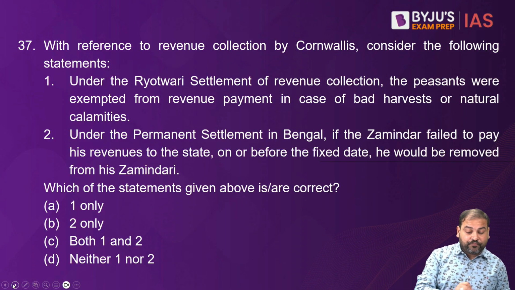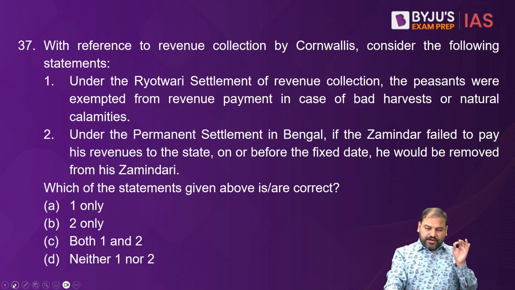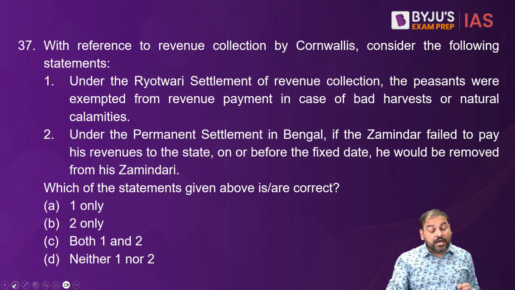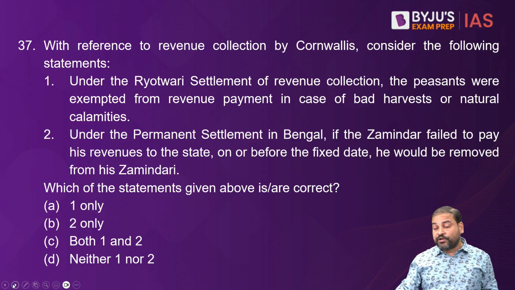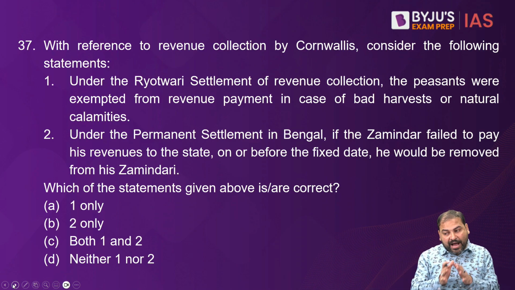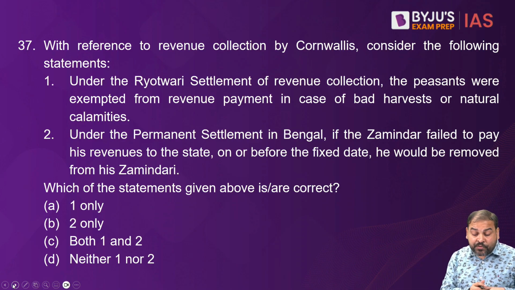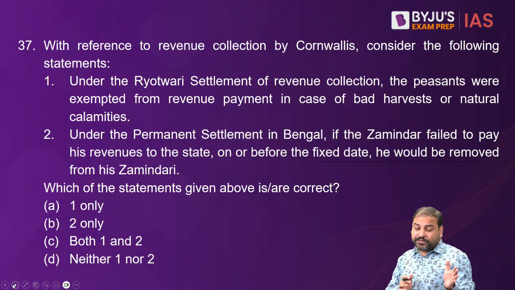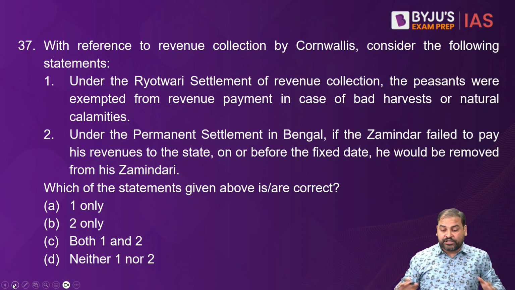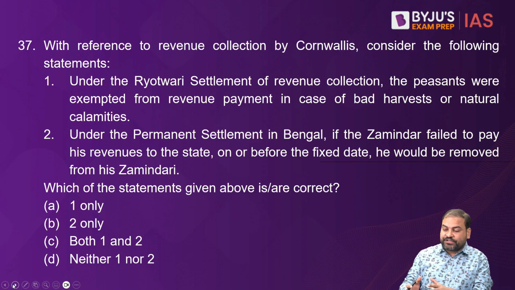Last question that came from modern was: with reference to revenue collection by Cornwallis, consider the following statements. Number 1, under the Ryotwari settlement of revenue collection, the peasants were exempted from revenue payment in case of bad harvest or natural calamities. Number 2, under the permanent settlement in Bengal, if the zamindar failed to pay his revenues to the state on or before the fixed date, he would be removed from his zamindari.